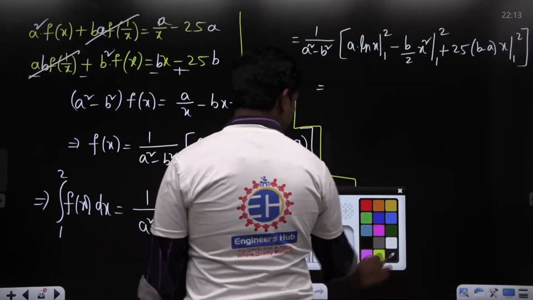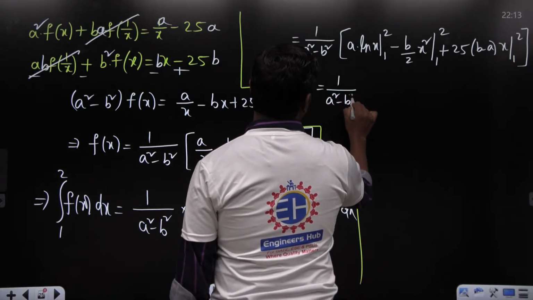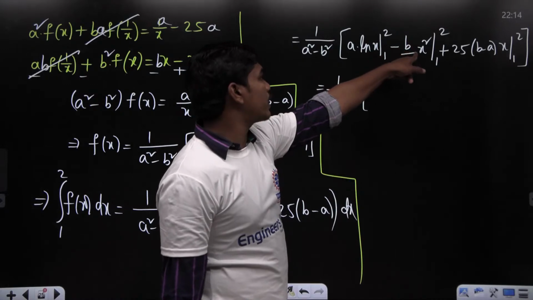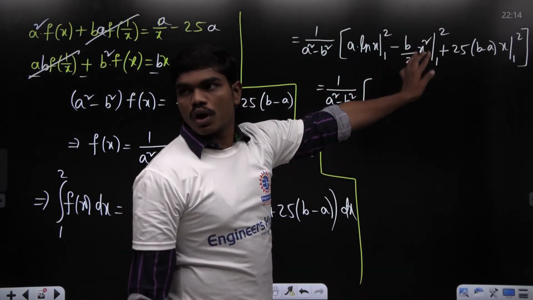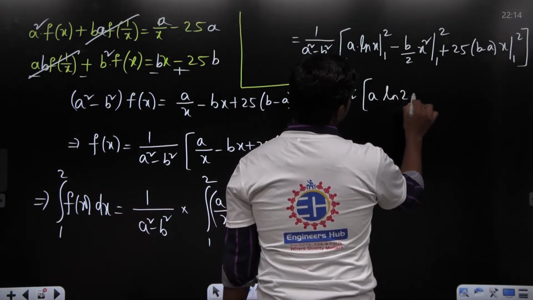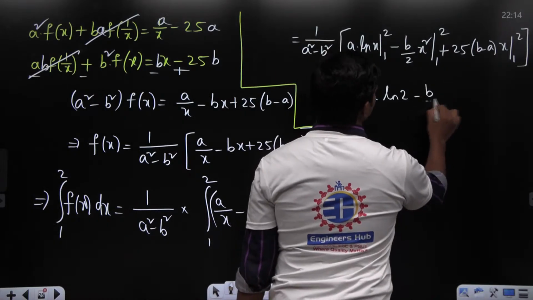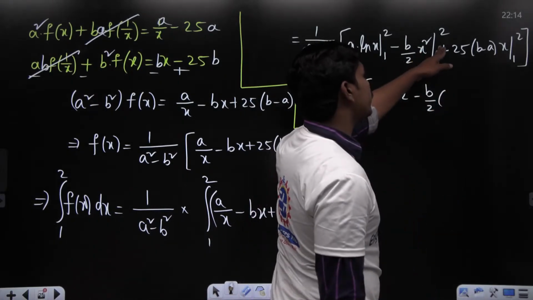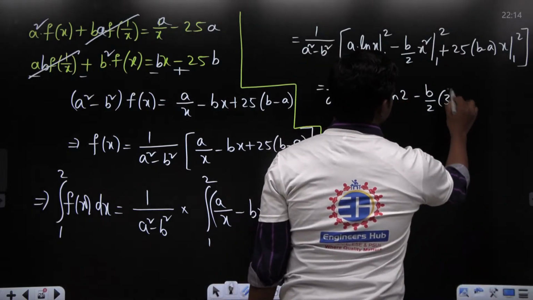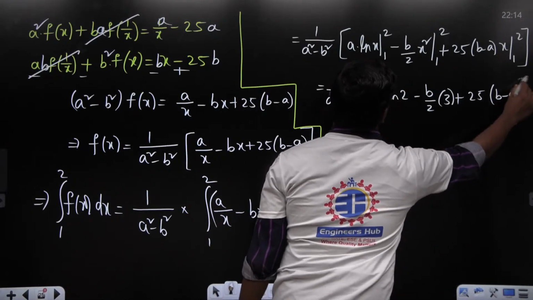Okay, so now if you try to continue, 1 by a square minus b square into, now if you calculate this value, log 2 minus log 1, and log 1 is anyhow 0, so log 2 is the only thing that's retained here. So a times of log 2 minus, if you substitute 2 here, b by 2 into, if you substitute a 2 here, then 2 square minus 1 square will give you 3, plus 25 times of b minus a into 2 minus 1, which is something like this.